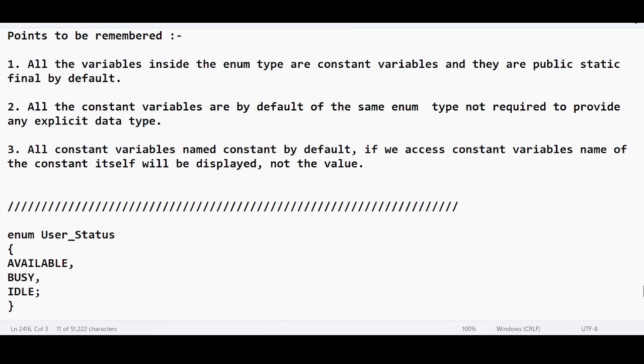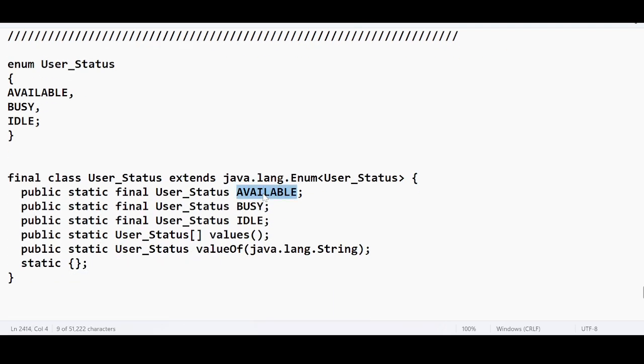Third point, all the constant variables are constants by default. If you want to access constant variables, the name of the constant itself will be displayed, not the value. There is no value here. The name of the constant is the variable itself: available, busy, and ideal.